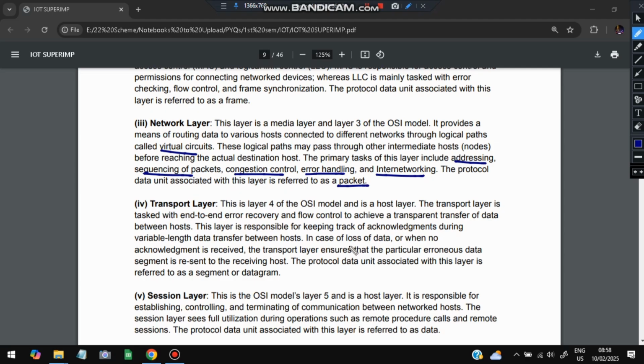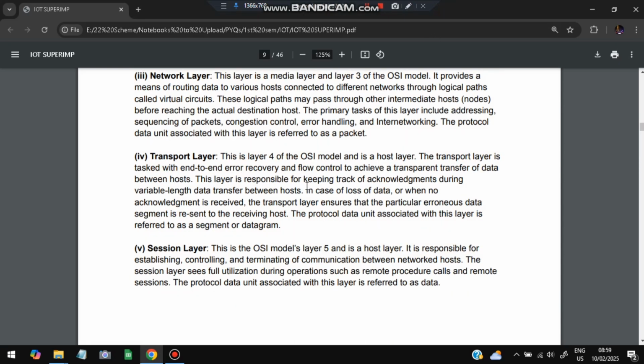Moving on to the fourth one, we have the transport layer. In the transport layer, we choose which protocol we want, whether losses are accepted or not. If losses are accepted and you want fast data, you can go with UDP, else you have to go with TCP, which has a more secure connection. Those things are utilized in the transport layer, and the data is transferred in a form called a datagram. Like here it is a packet, here it will be a datagram.